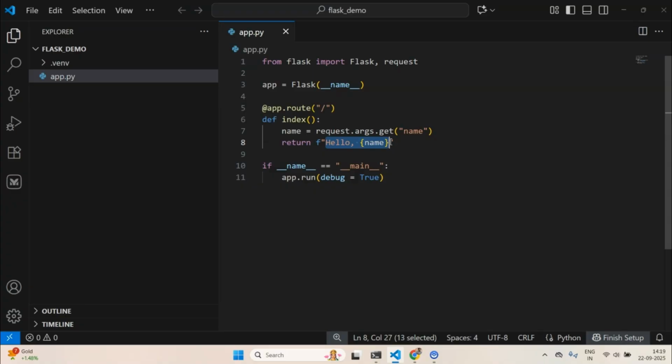So if I pass my name Rahul, then it is going to render it as hello Rahul, and if no argument is passed there, it will just say hello none. Okay, now what are injection attacks? First of all, let me show you how it looks.